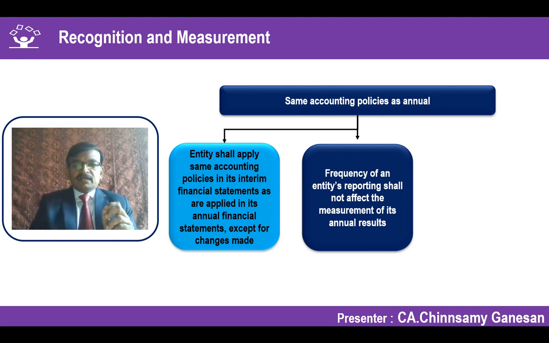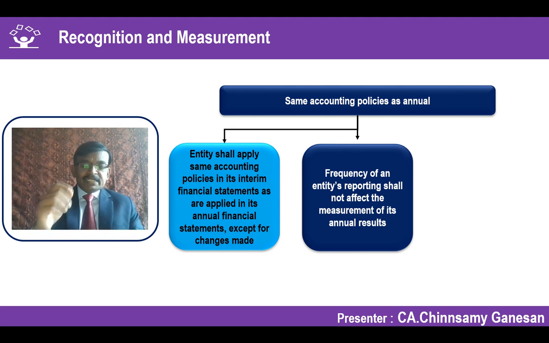What about the frequency of the entity's reporting? It shall not affect the measurement of its annual results. It's an interesting point. Whether you do it on a quarterly basis or half-yearly basis, or you are preparing for a specific purpose for 10 months or 11 months or maybe 9 months, that doesn't impact the measurement principle. The recognition and measurement principles go with a simple understanding as per Ind AS 34, which says that you have to apply the accounting policy as applied for the annual financial statement, except where there is a change in accounting policy.